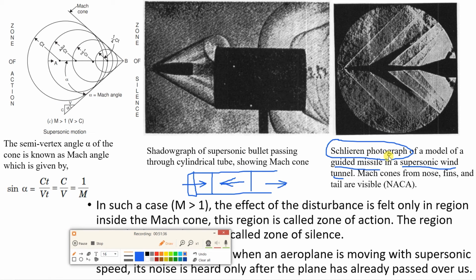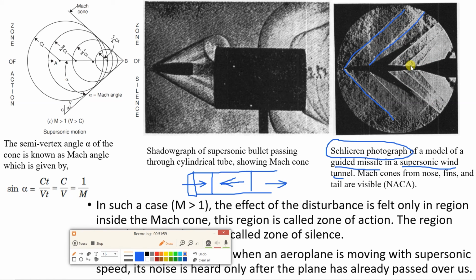Using this also, you can see over here, from the tip of the aircraft, one Mach cone is generated. So multiple Mach cones you can see here. From the fin also, from the start of the fin, you can see one Mach cone is there. From the end of the fin there is also one. Then from the tail side also you will see the cone which is being generated.